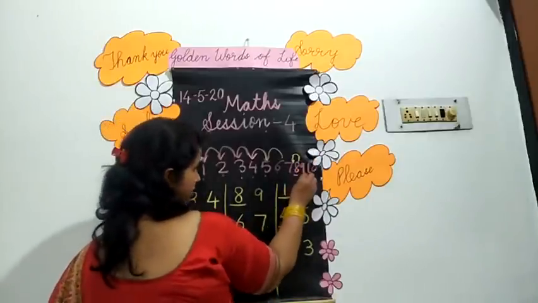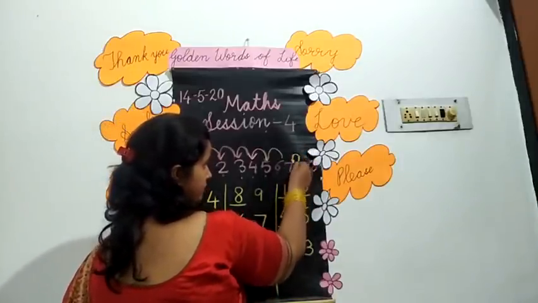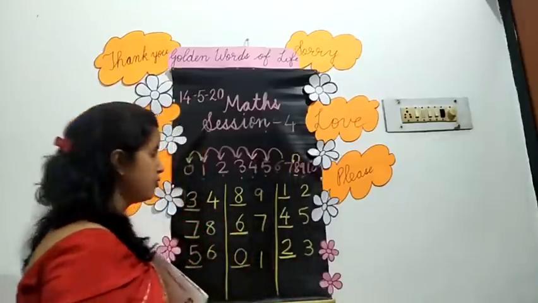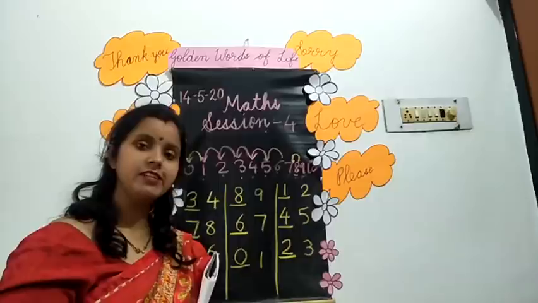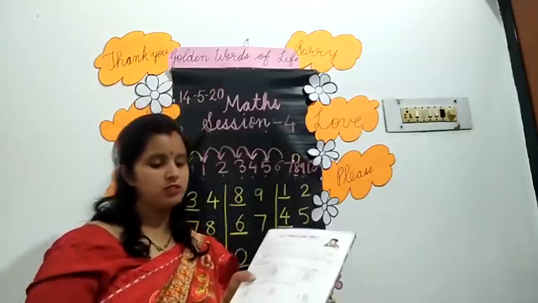Before 10, 9 will come. Before 9, 8 will come. Before 8, 7 will come. Before 7, 6 will come. And before 6, 5 will come. Okay, children? Got it? Now, see the next page.